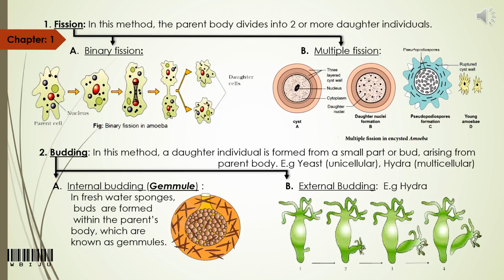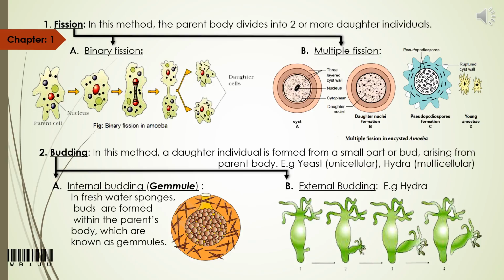So here, if only two new individuals are formed, we can call it binary fission, example amoeba. And if more than two new individuals are produced or formed, we call it multiple fission, example you can give plasmodium. But amoeba can also undergo multiple fission. So let's see how amoeba undergoes multiple fission.